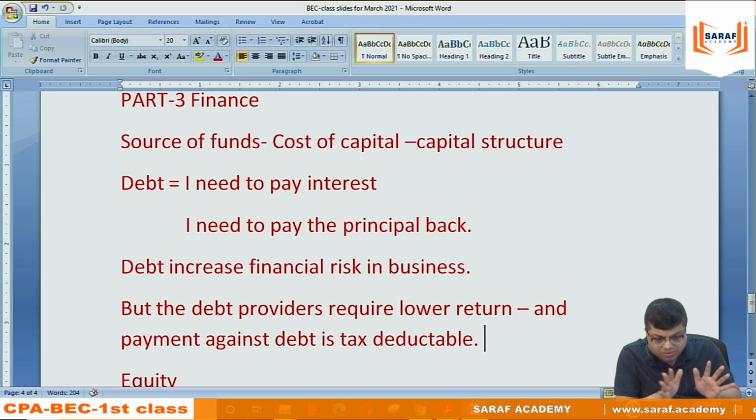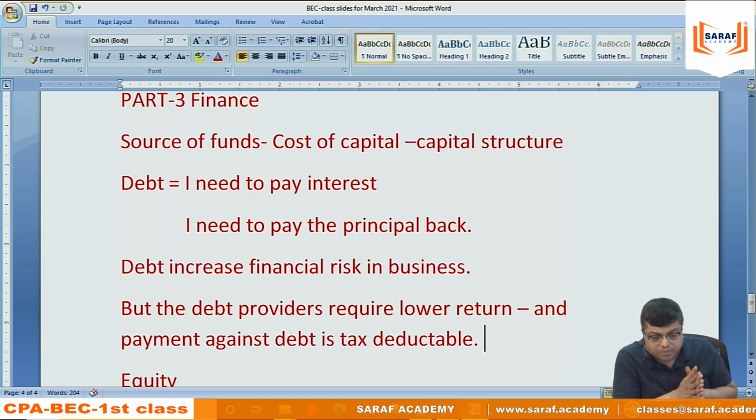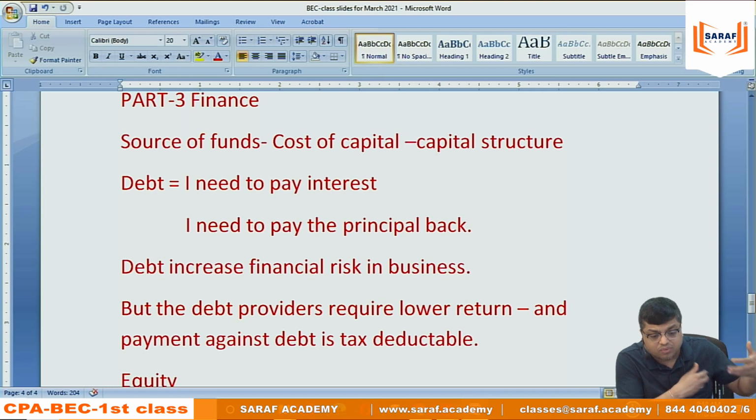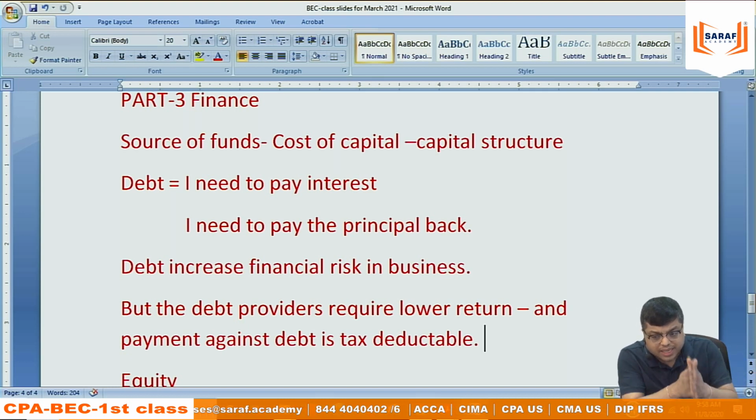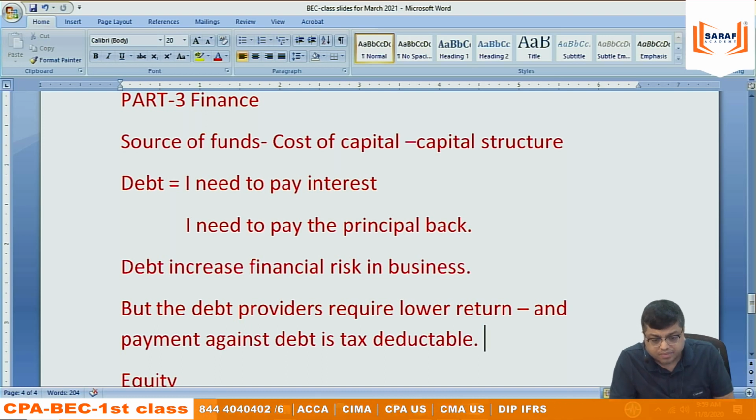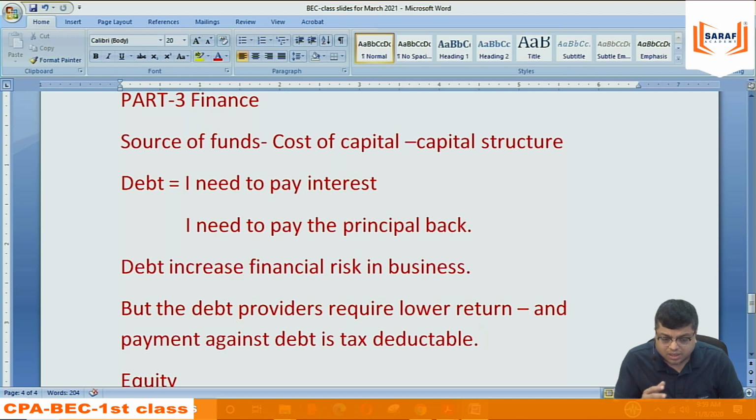So if Saraf Academy raises funds from shareholders, we need to generate more return for shareholders. The return which I need to give to the shareholder is more than the return which I need to give to the debt holder. And at the same time, in case of debt, I will be getting a tax benefit. But in case of equity, I am not going to get the tax benefit. Normally we say in finance, no risk, no gain. No pain, no gain. So if you go for debt, the cost is lower and the tax benefit is more. But if you go for equity, the cost is high and there is no tax benefit.